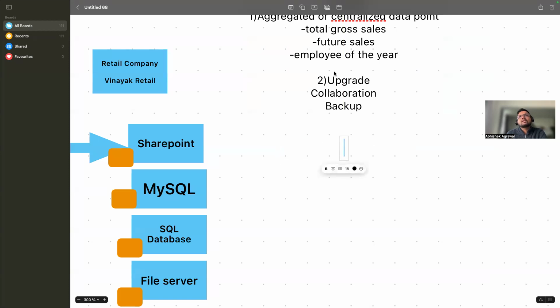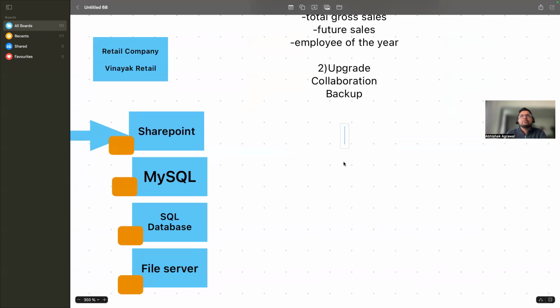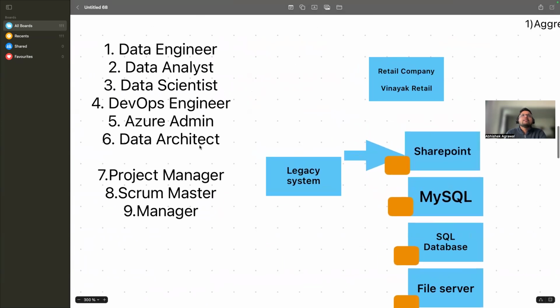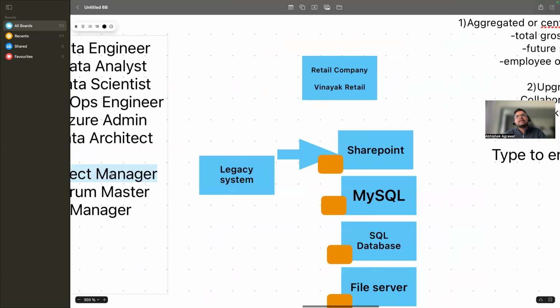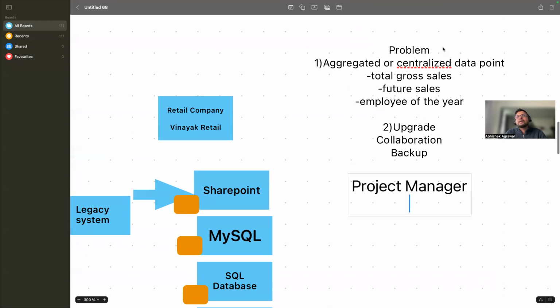So now Vinayak, who is the owner of this company, wants a solution to this. He wants centralized storage, and he wants to solve these problems. So a technical guy, a data engineer or someone. What will Vinayak Retail do? Vinayak Retail will hire a project manager, right? Vinayak will contact the project manager and tell him, hey, I have all of these problems, I need aggregated data, I need upgrades. And the project manager will listen to all the problems Vinayak has, right?